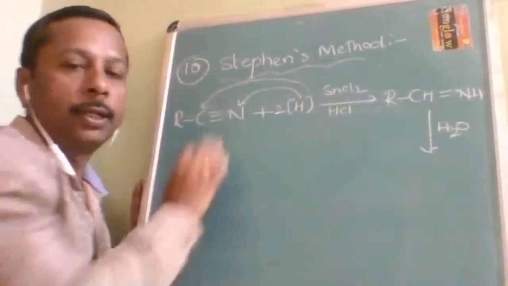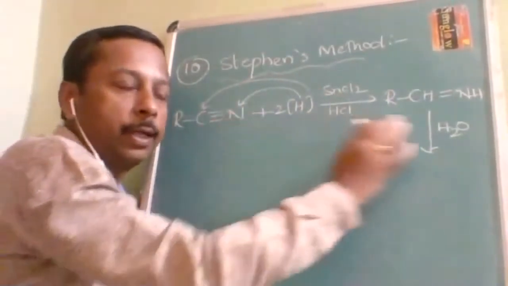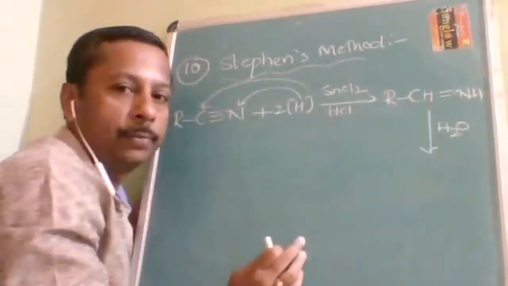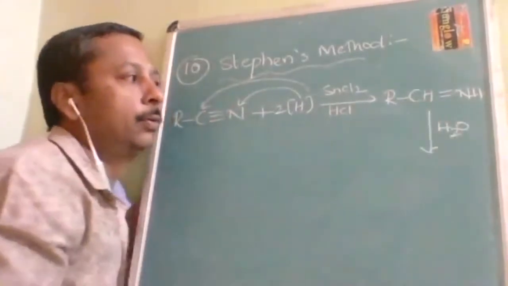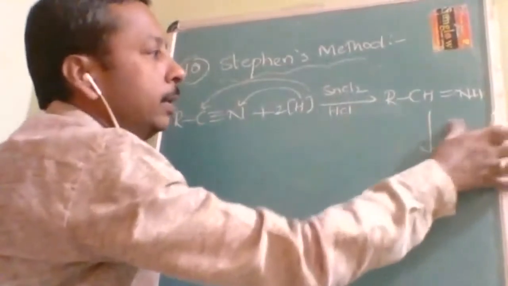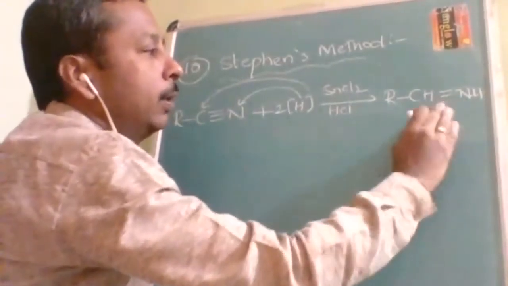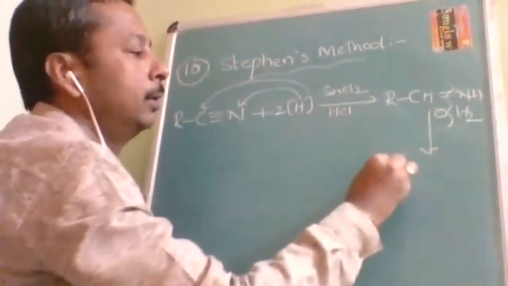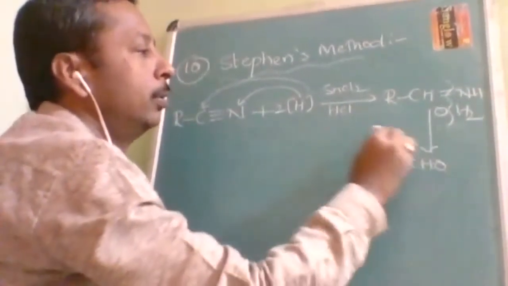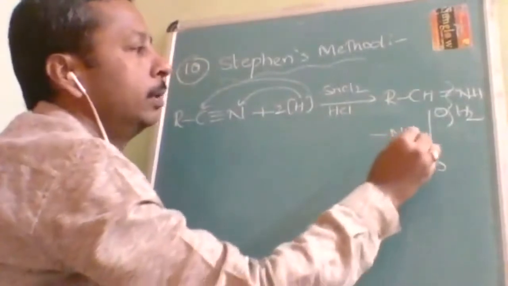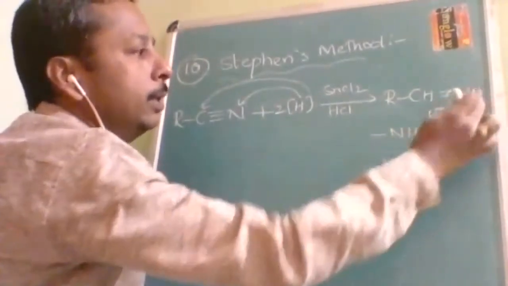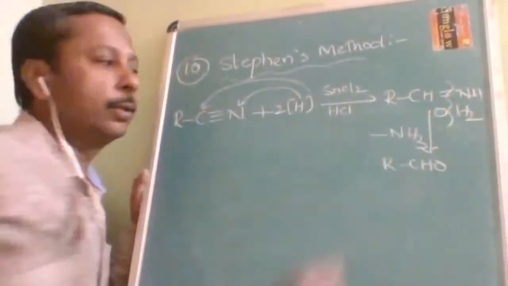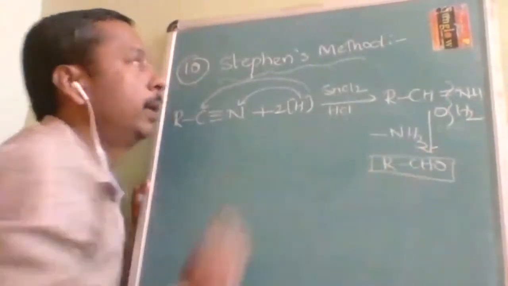Okay, so the triple bond nitrogen will be converted to a double bond NH. Now, just now I told you there is a trick to write the water here. How you should write H2O, simple like this. So RCHO, and what will be minus? It will be minus NH3. NH is there and minus NH3. Okay, so this way you will prepare aldehyde.